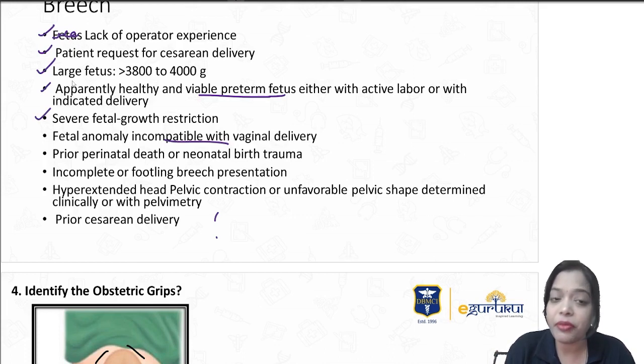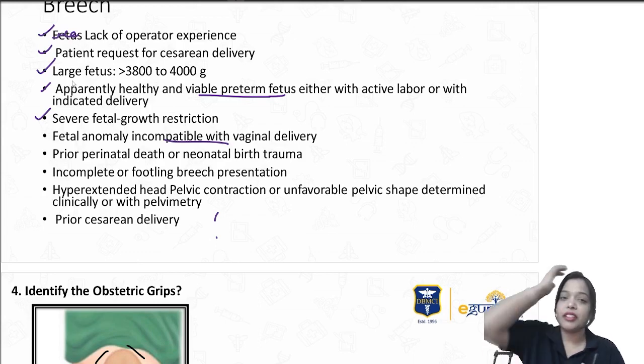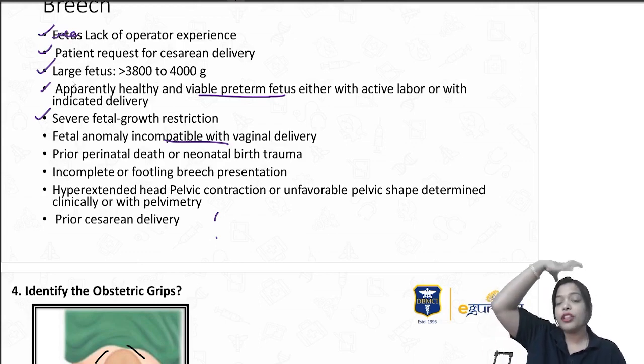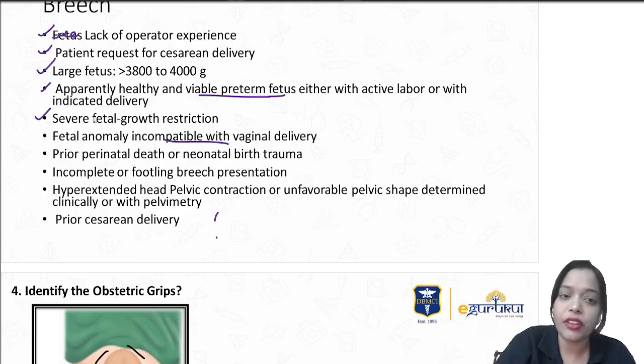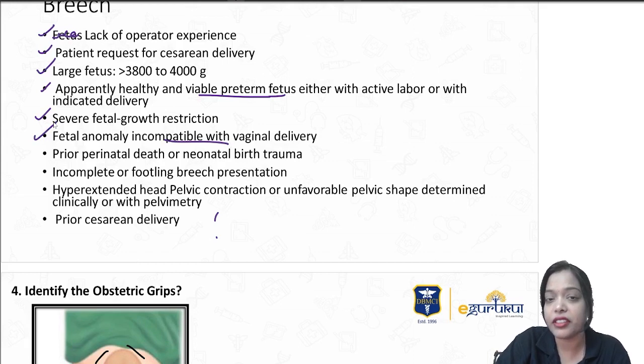But why preterm fetus and FGR? There's a risk of fetal distress, I agree with that point. Apart from that, in a preterm fetus the skull bones are soft. So during the process of continuous contractions and retractions, there can be a risk of intraventricular hemorrhage below the skull. Fetal anomalies incompatible with vaginal delivery, like hydrocephalus, ascites, those patients you have to go for cesarean section only.